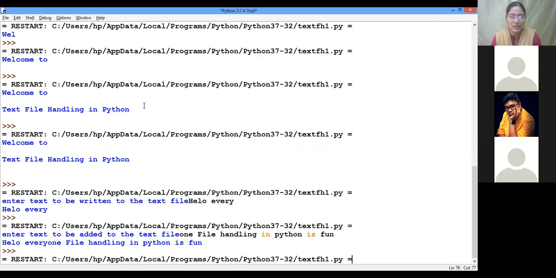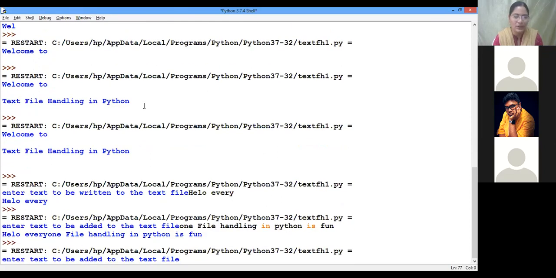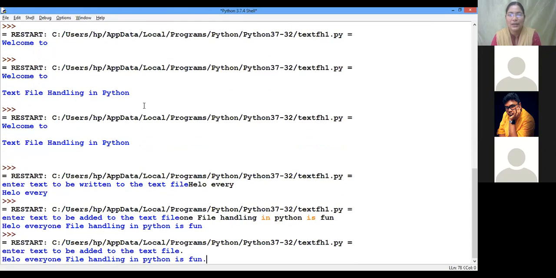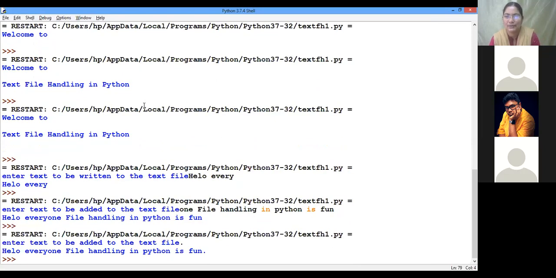See now what is that? Whatever I write now, only a dot I'm entering, and that dot is added to the previous content. Got it, children? In every case it is taking only backslash n, that is, when I press enter it stops taking. I do not want backslash n as my terminating character. I want to read up to a particular character. How to perform that? How do we do that?